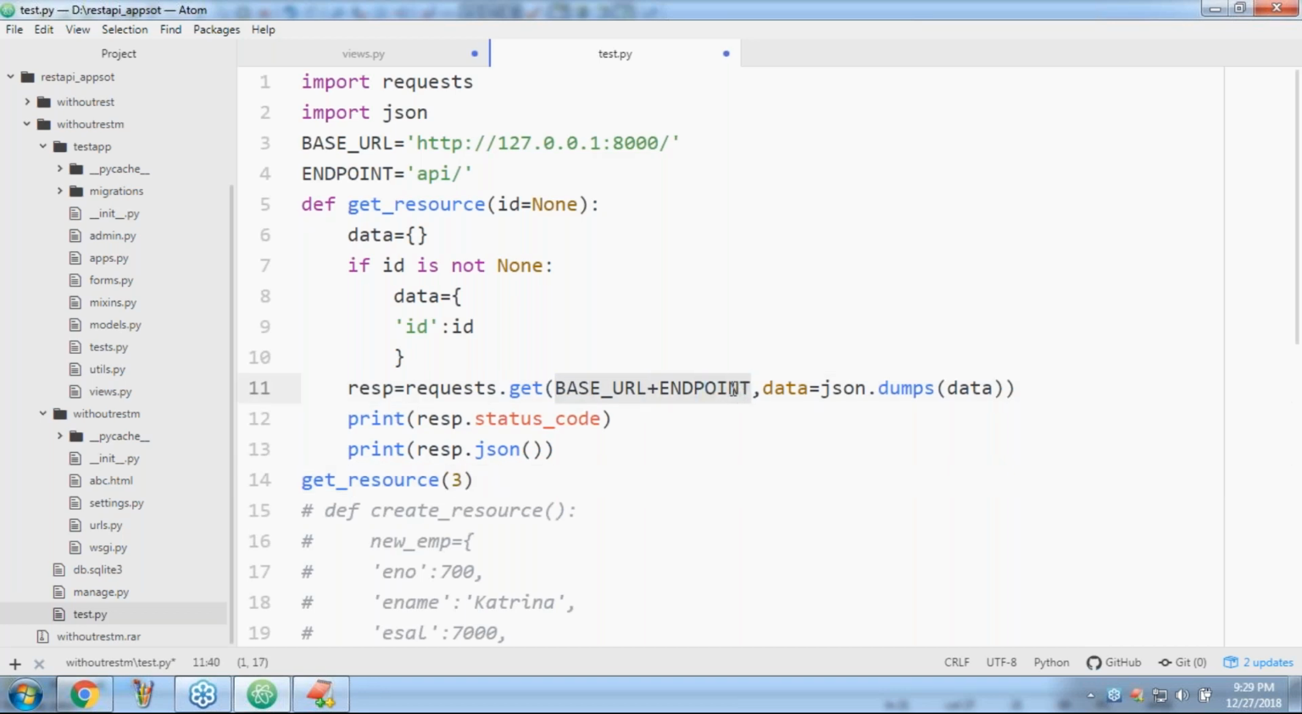The URL is always the same. Base URL, endpoint is always the same. I don't want to change it. Okay, for both. Well, how to implement this get method is a bigger challenge.